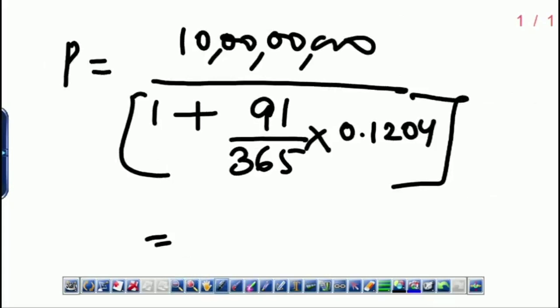Please calculate. Take your time. Please calculate. So the answer is coming to 97085,726. So how are you calculating? A student is sitting by my side. He is doing the calculation for me.